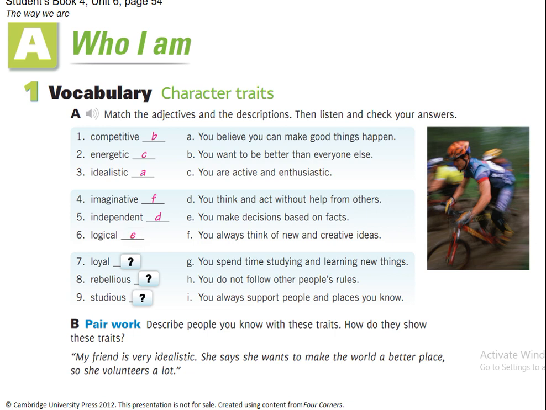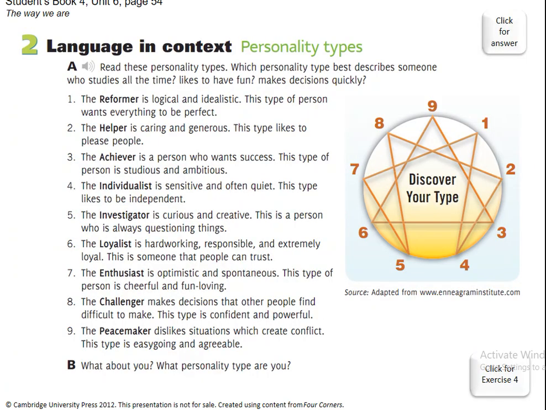Then, logical. You make decisions based on facts. Loyal. You always support people and places you know. Rebellious. You do not follow other people's rules. And studious. You spend time studying and learning new things. Okay, so we already looked at this. Personality traits, language and context. So we have here different examples.